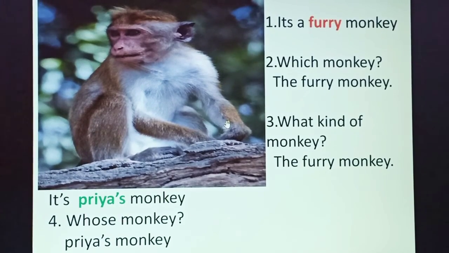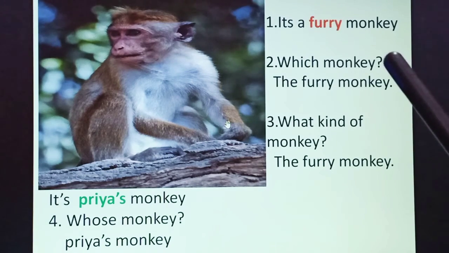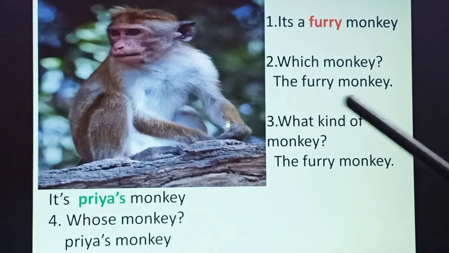Let's look at this cute monkey here. How would you describe it? You could say it's a furry monkey. The adjective furry describes the noun monkey, and answers the adjective question, which one or what kind? So, which monkey? The furry monkey. And what kind of monkey?